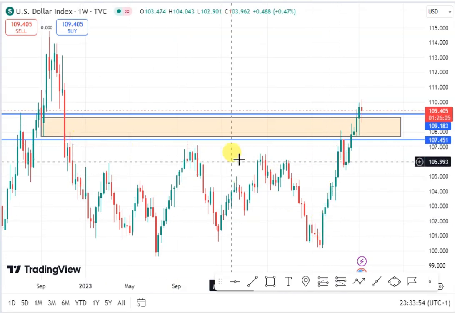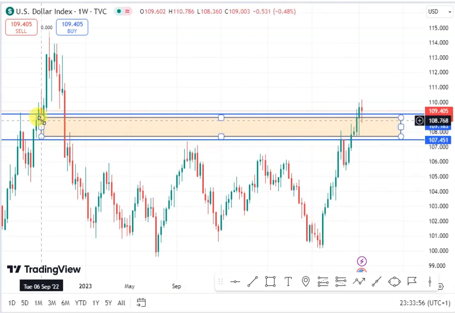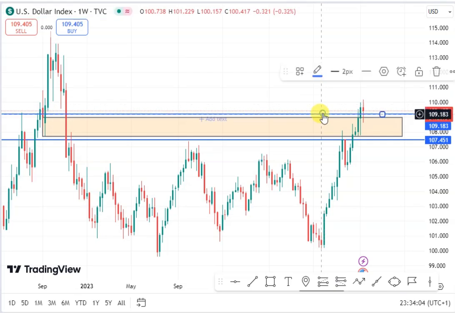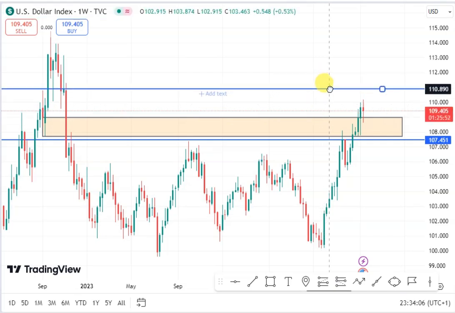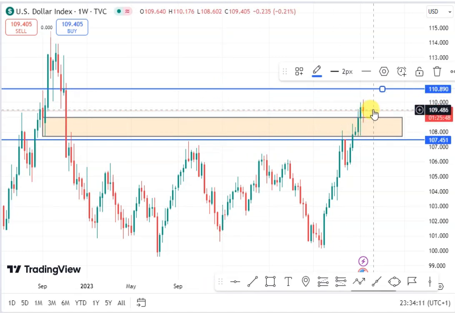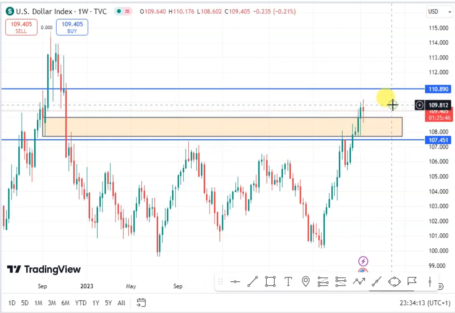You can see that price has retested a key support level on the weekly chart. So long as price tests this key support level on the weekly chart, we expect price to continue to push higher for the dollar index. So this week we expect price to do a retest, then we'll see price pushing higher for the dollar index. So let's look at the daily chart of the dollar index.